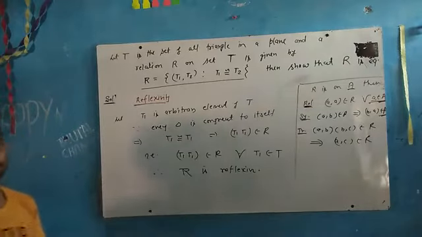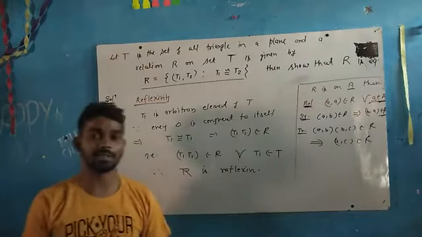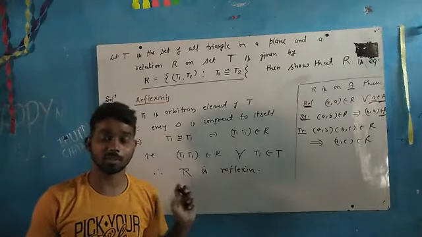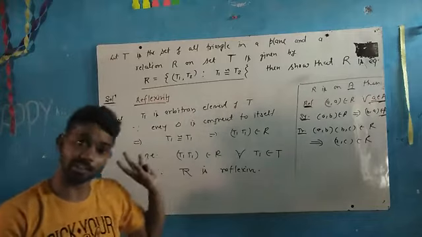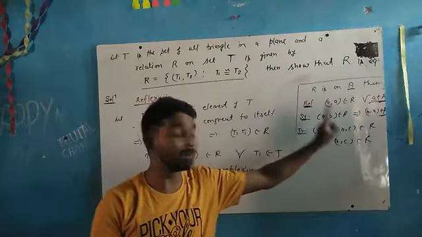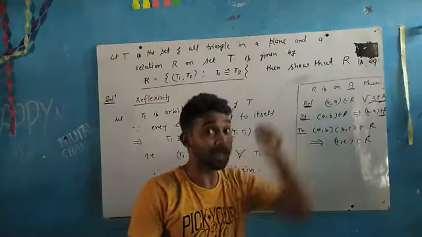This is your topic. Hence R is reflexive. I hope it is clear. Okay. Now we are going to proceed for the symmetricity. Clear? For the symmetricity, what we will do? We have to concentrate on the capital R.